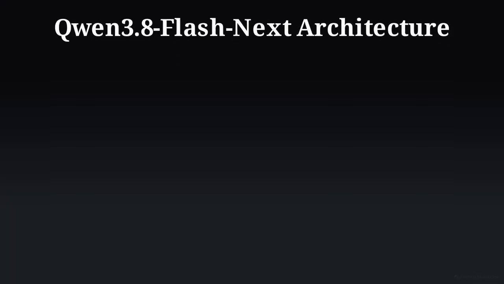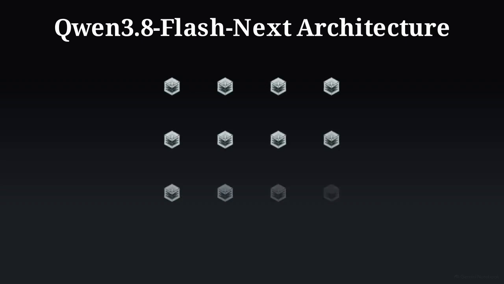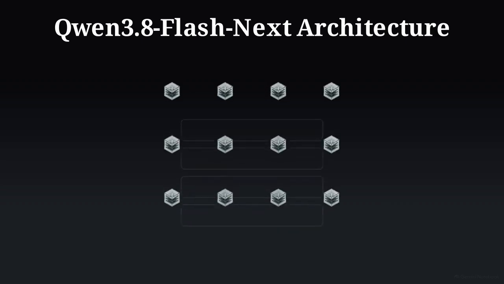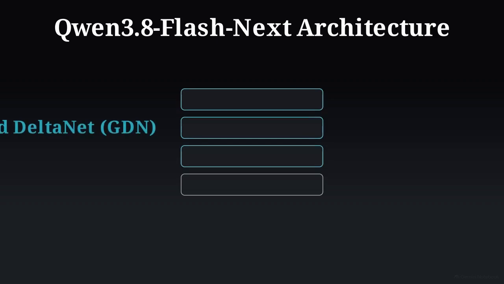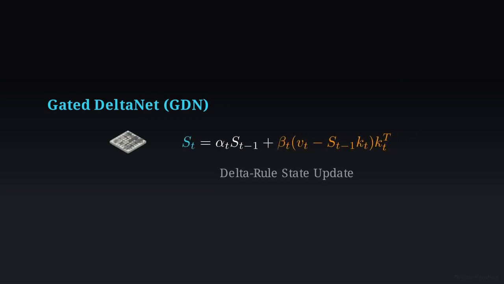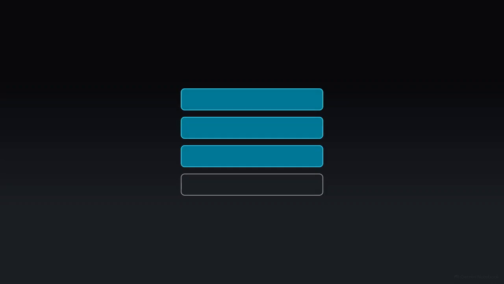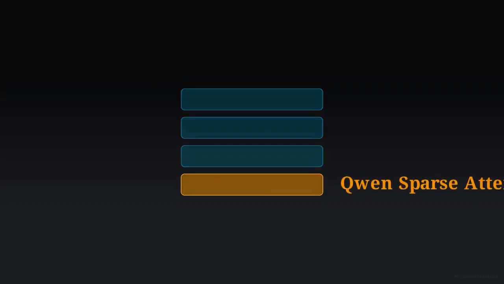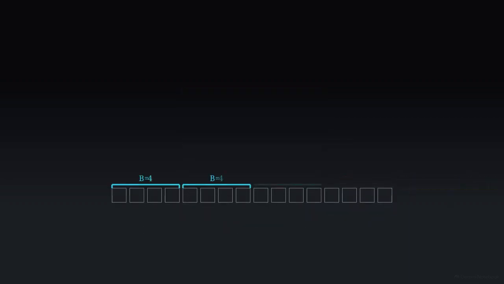The 48 layers of Qwen3.8-Flash-Next are organized into 12 distinct macro blocks, each containing 4 layers. The first 3 layers in every macro block are dedicated to a token mixer called Gated DeltaNet. Gated DeltaNet operates as a linear recurrent associative memory. It replaces quadratic connections with a delta rule update, meaning the model tracks associations over time without the memory growth associated with standard attention. The 4th layer of every macro block uses Qwen Sparse Attention, providing the network with precise